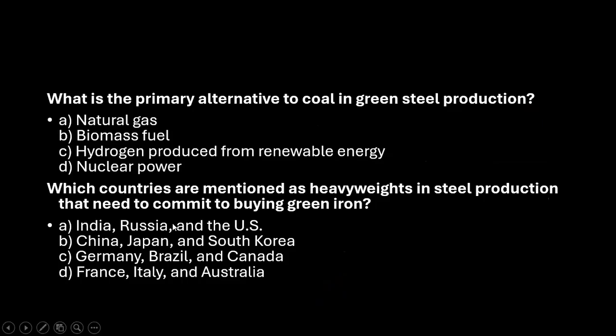Now let us see the important questions that we have. What are the primary alternatives to carbon from coal in green steel production? Is it natural gas? Is it biomass fuel? Is it nuclear power? Is it hydrogen produced from renewable resources? Try to find out the answer.